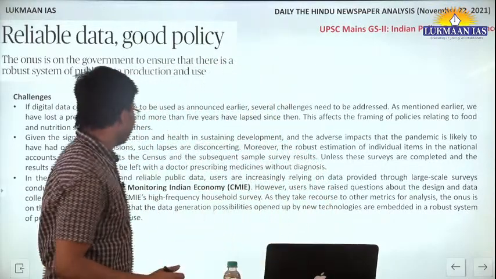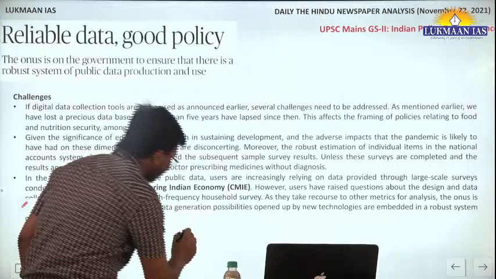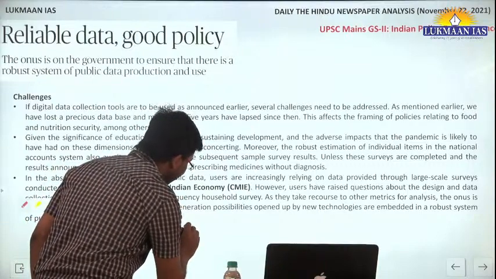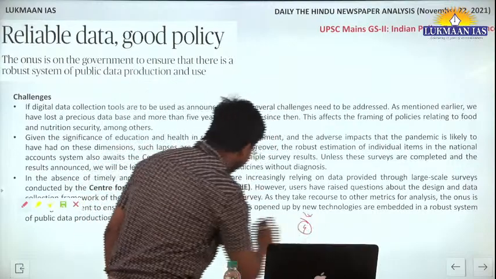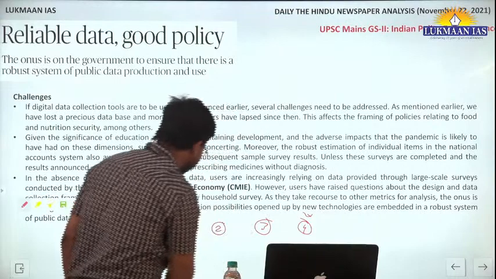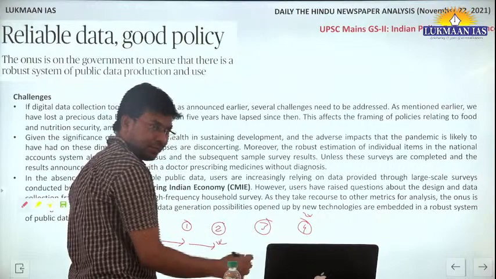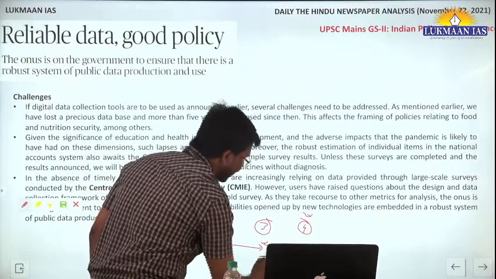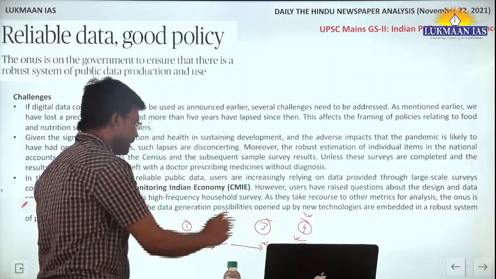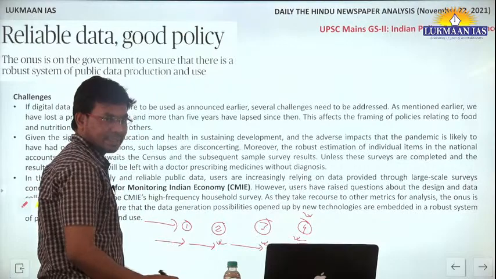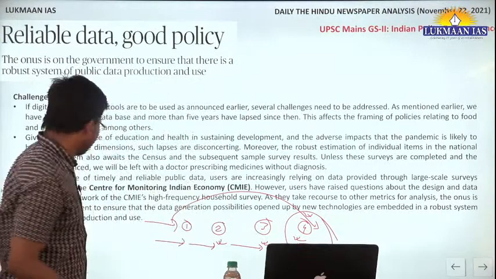Right. So there has to be a feedback mechanism also, so that the end-to-end picture is visible. For example, a policy has been formulated for a purpose that has to cover different stages. First stage is disbursal of the amount. Second, the amount going to the targeted beneficiary. Then usage of this amount for the development purpose, and finally the end product that is being developed. So of these stages, the government is showing only the first stage. It is not showing the end result of the amount that they have disbursed.